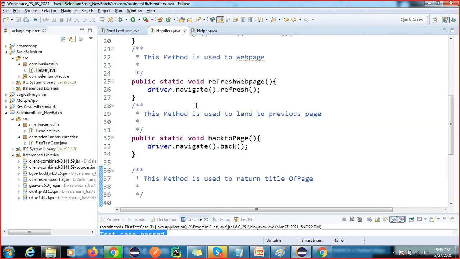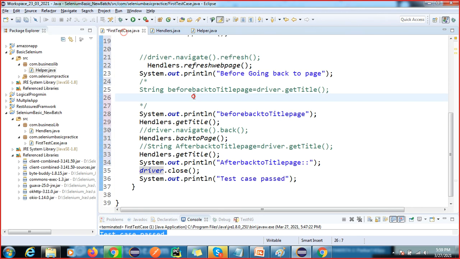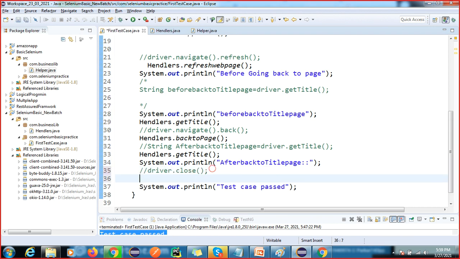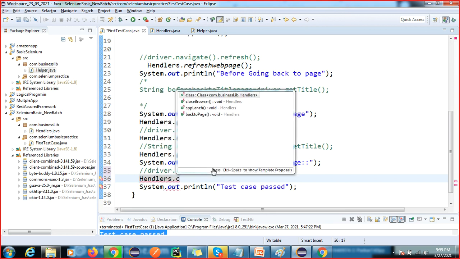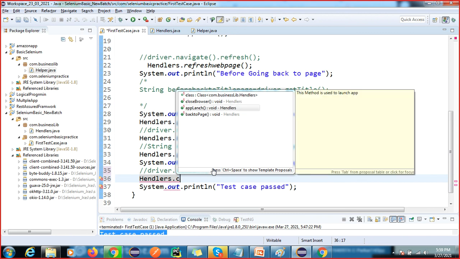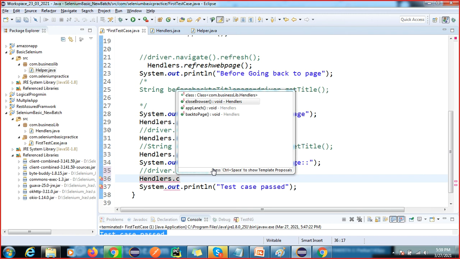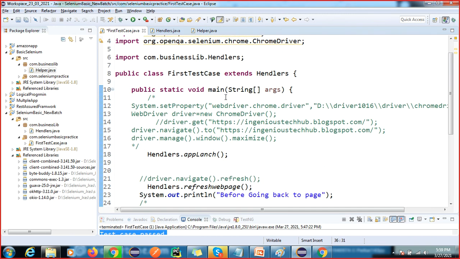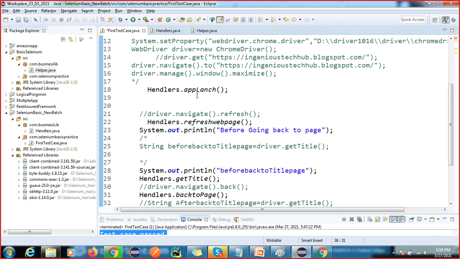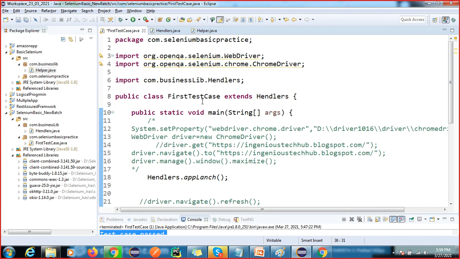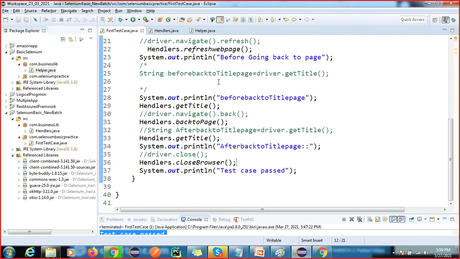Okay, so now I'm saving all these things, and I will also call handler dot close here. Where is it? Close method. Okay, so you can see how many lines of code you do not have to write again, right? So by using this, let me execute this and check whether it will work or not.